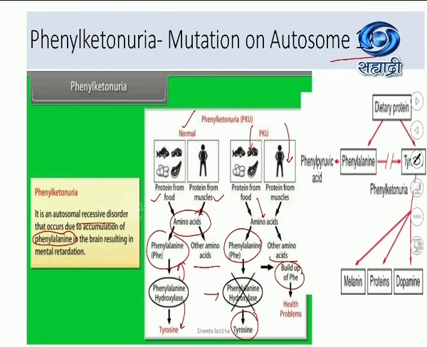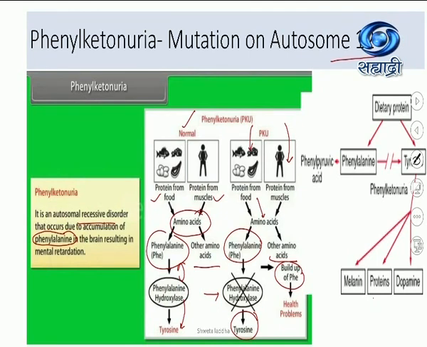And then there is accumulation of phenylalanine in the body. And when there is a lot of accumulation of phenylalanine in the body, tyrosine is not formed, melanin is not formed, different types of proteins are not formed, dopamine, a very important neurotransmitter in the brain, is not formed, and the person starts suffering from mental retardation, seizures, rashes, and many other disorders. Thus, it is an autosomal recessive disease. We can study it in the example of pleiotropy also. I hope you have understood phenylketonuria.